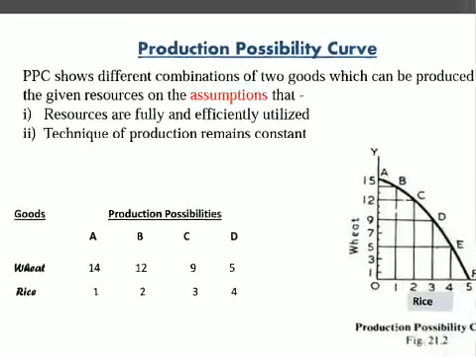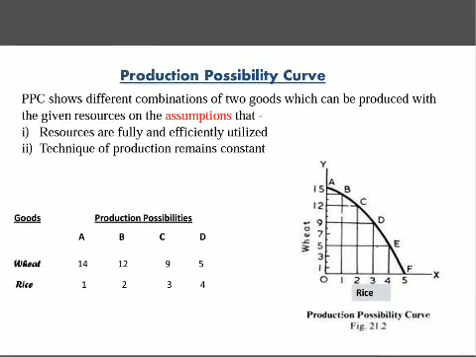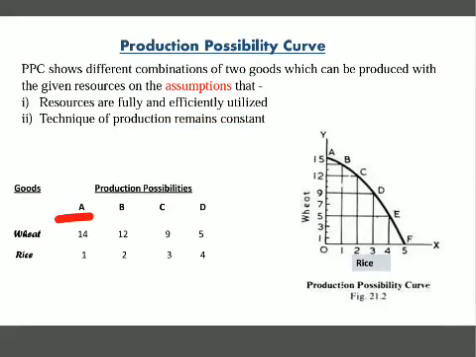So let's see the definition here. PPC shows different combination of two goods which can be produced with the given resources. Okay, so what PPC shows? It shows the different combination. So these are the combination here, combination A, B, C, D, of two goods which can be produced with the given resources. Okay, so he has a given resources means the quantity or the number of resources which a producer has is fixed. He cannot increase the quantity of resources.